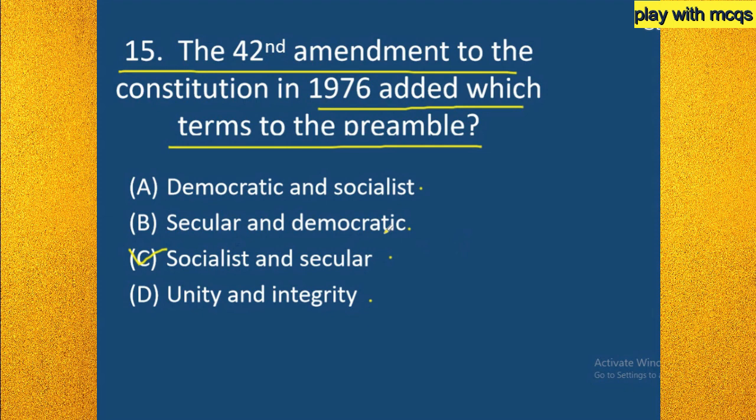So here option C is the right answer, that is socialist and secular. These are the words which have been added in the preamble through the 42nd Amendment Act 1976. So before 1976 these two words are absent in the preamble.